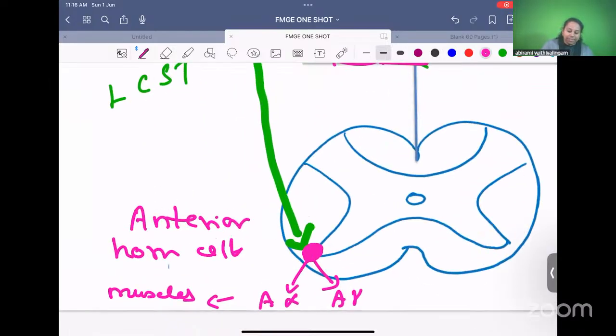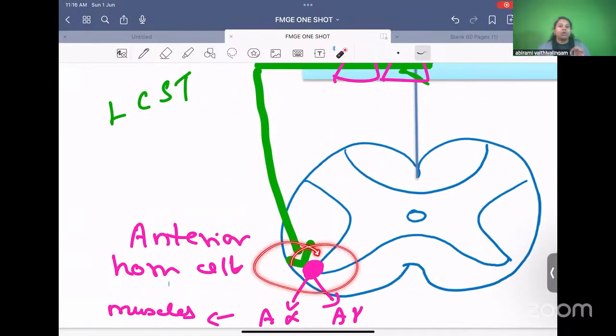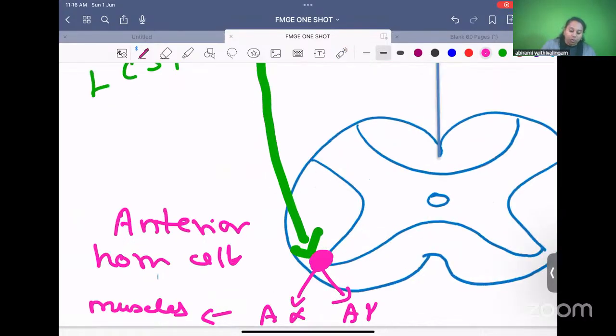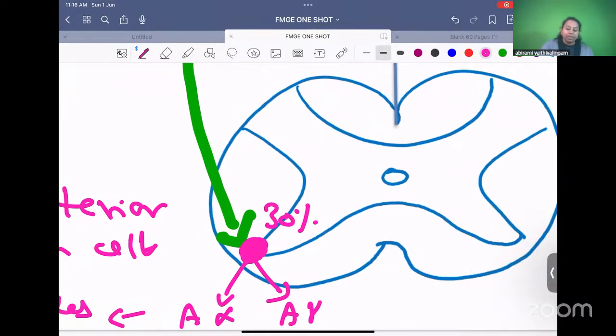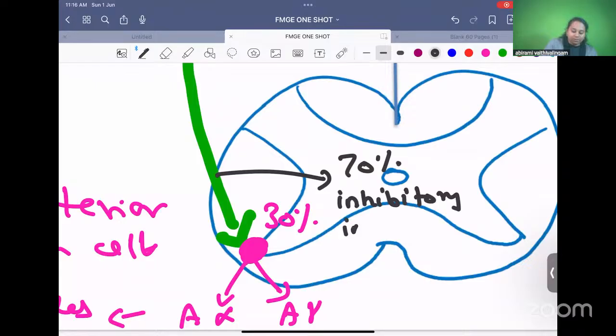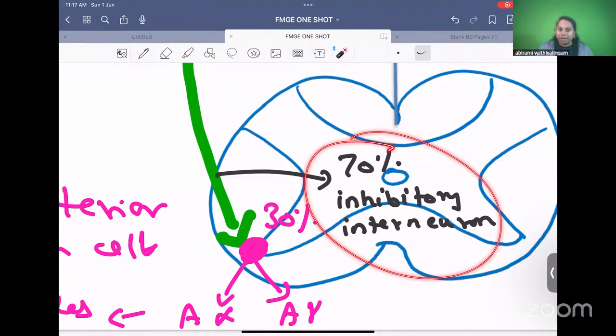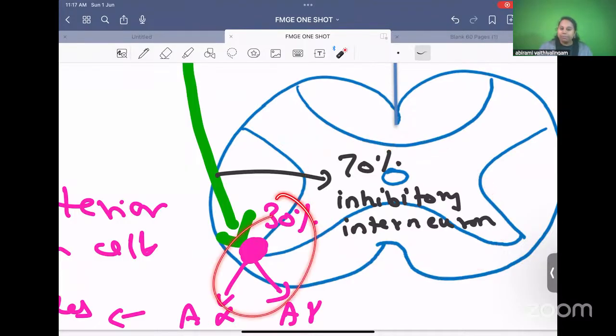So when we say these fibers end on anterior horn cell, all the fibers will not end on anterior horn cell. Only 30% of these fibers will end on anterior horn cell. The remaining 70% of the fibers end on inhibitory interneurons. What is inhibitory interneuron? It will do inhibition. So, maximum corticospinal tracts are doing inhibition only. Only 30% is going for contraction. Remember this point. The main function of corticospinal tract is inhibitory only.